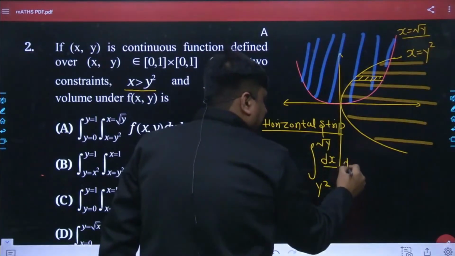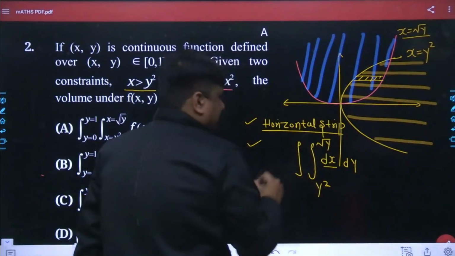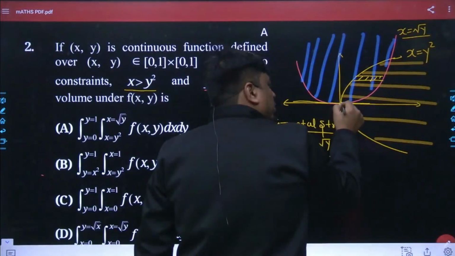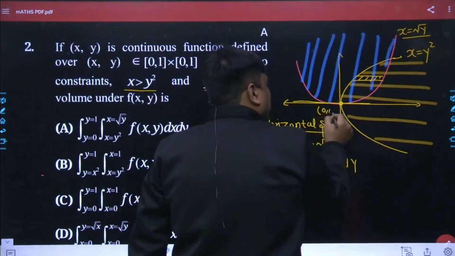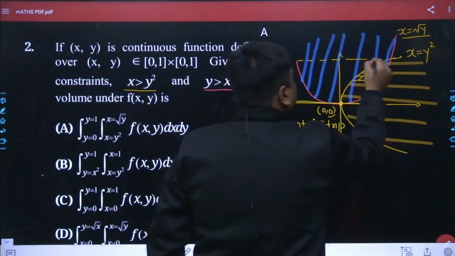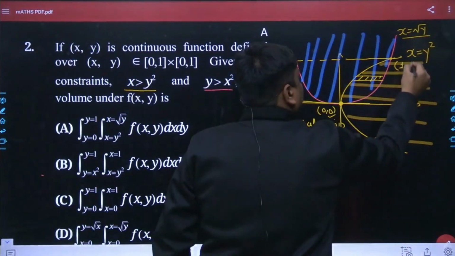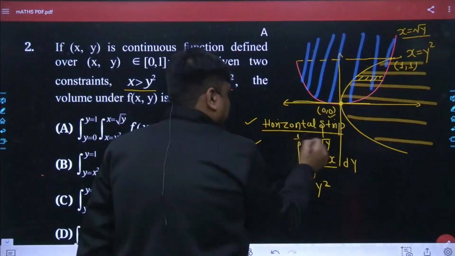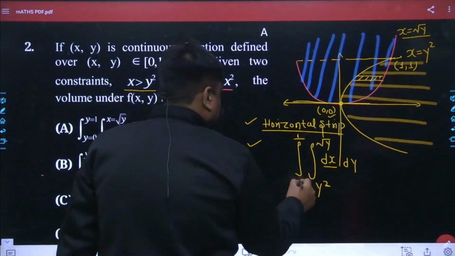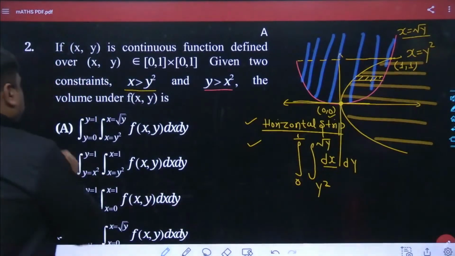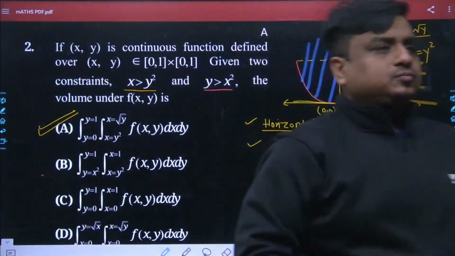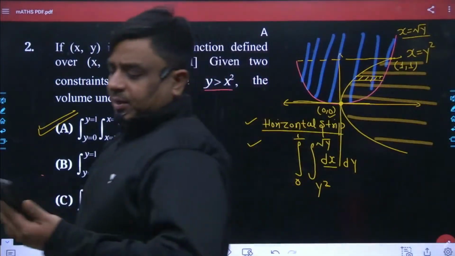Once we are done with that, we will take the integration with respect to y itself. And now for the limit of y, the intersection point between both of the curves is at 0, 0, where the value of y is 0. And similarly upside, again you will have an intersection point at 1, 1. So it is simply going to be 0 to 1. So may I know what had been the best most answer? A has been the best most answer.